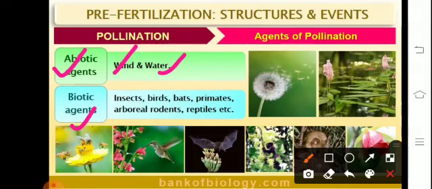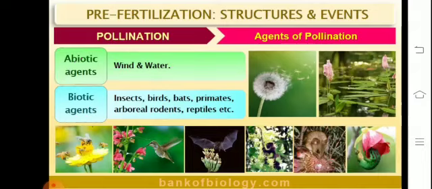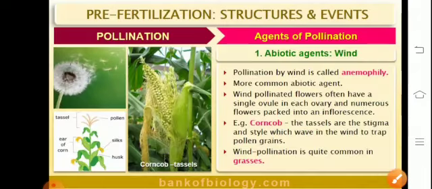Biotic agents include insects, birds, bats, primates, arboreal rodents, reptiles, etc. Talking about anemophily, that is a method of cross-pollination, also referred to as wind pollination. When the pollen grains are transferred from one flower to another through air, it is referred to as anemophily. Example, maize. Anemophily is also found in gymnosperms.